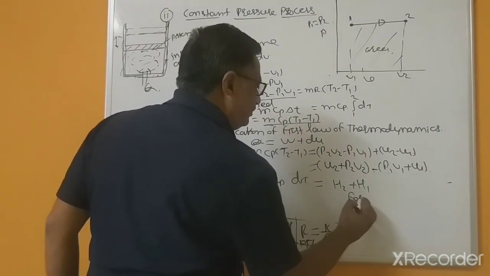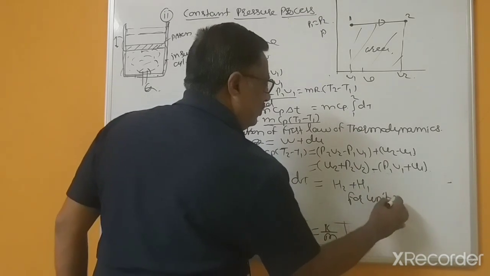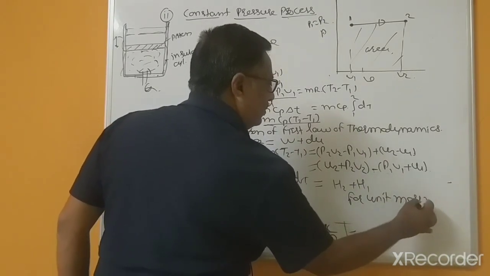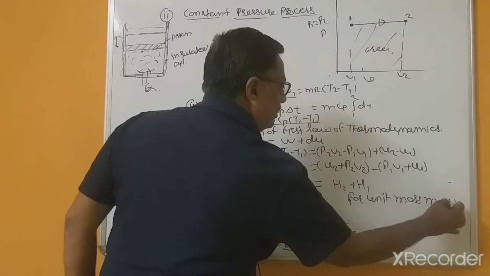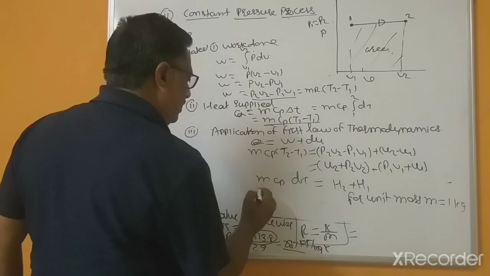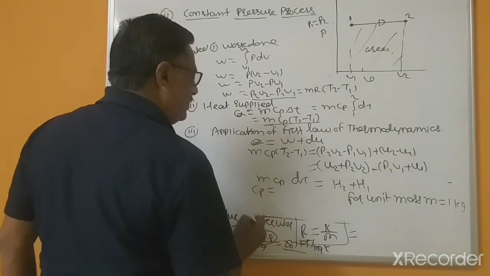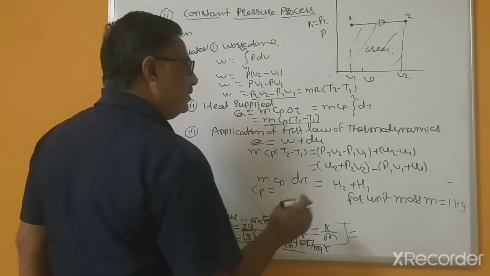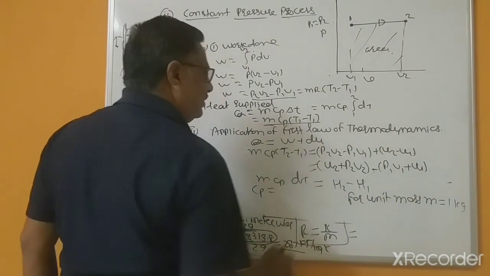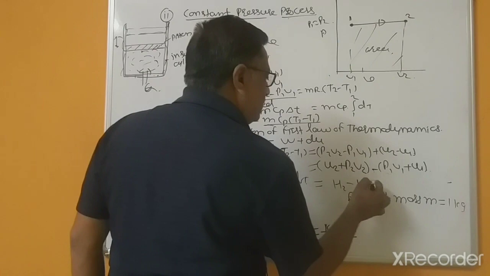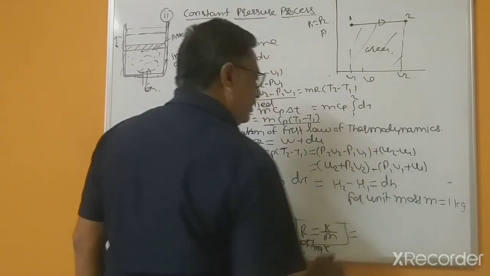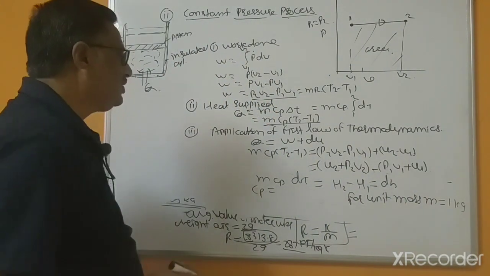For unit mass, m equal to 1 kg, you can write the same equation, and this is H2 minus H1. So this is nothing but dH.